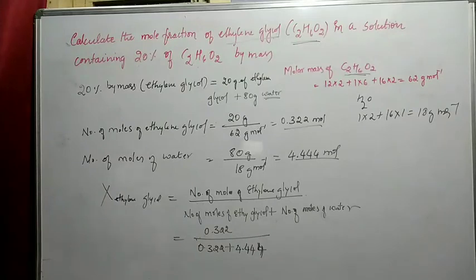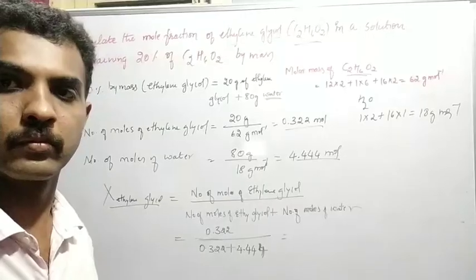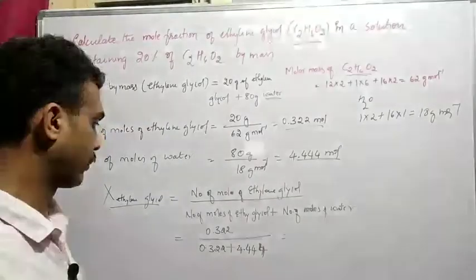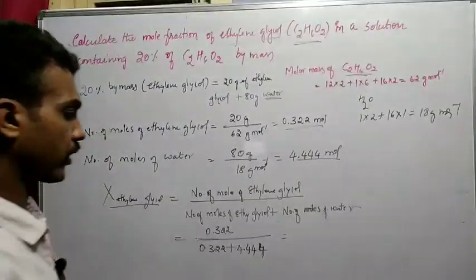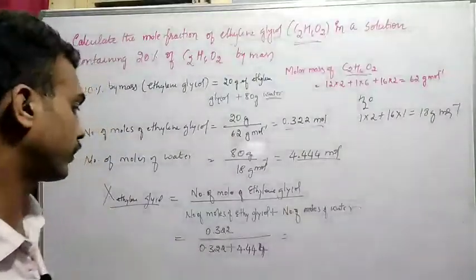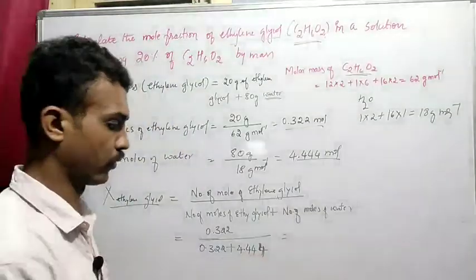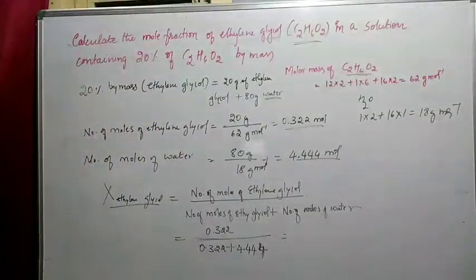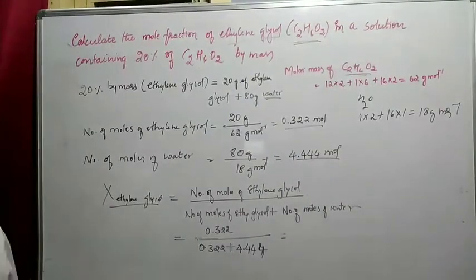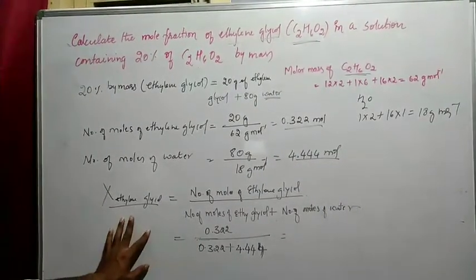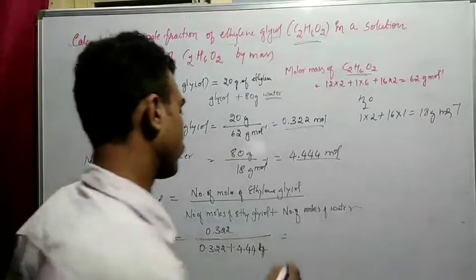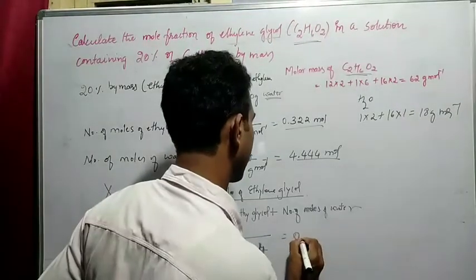The mole fraction of ethylene glycol is equal to 0.068.